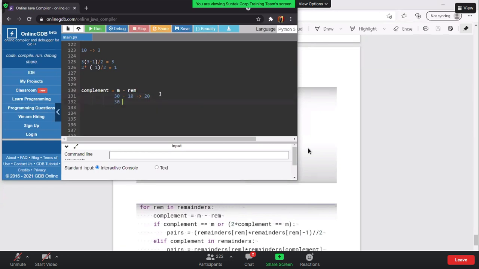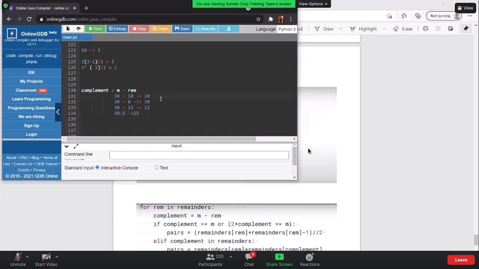If I have REM as 0, that would only be possible if a number is perfectly divisible by 30. If a number is perfectly divisible by 30, I will get REM as 0. That means the number is going to be itself. This is the second case. If I have REM as exactly 15, that means the number is itself, so I will get 15. If I have REM as, let's say, 5, so I will just make it 24.